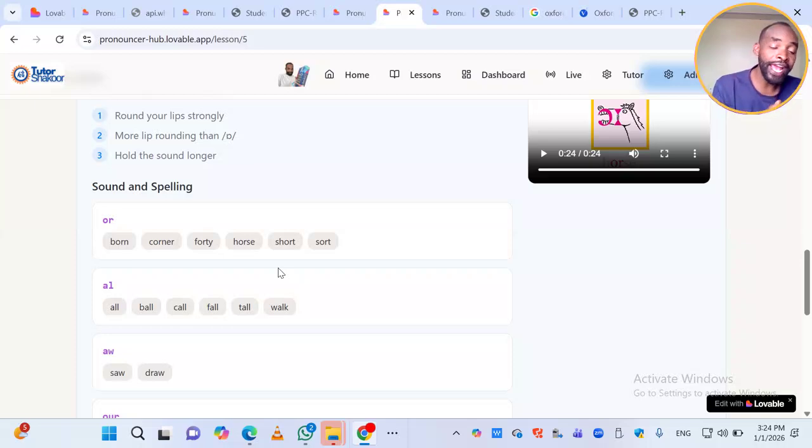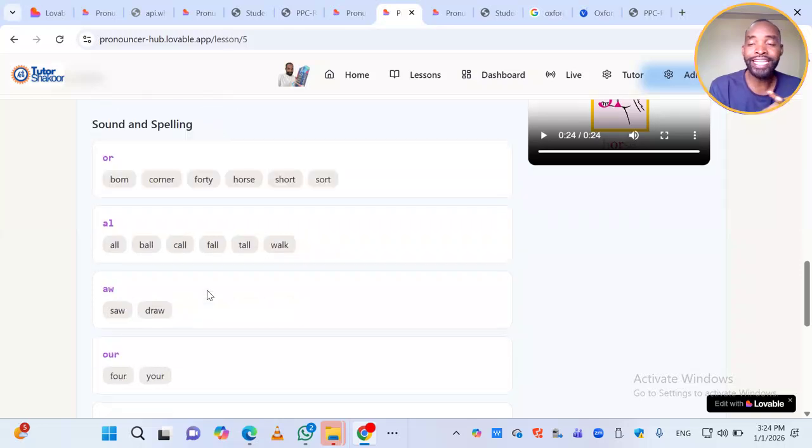Also, when we have AL letters, AL produce the sound O, like all, ball, call, fall, tall, and walk. How about AW? AW as well produces the sound O, like saw and draw.